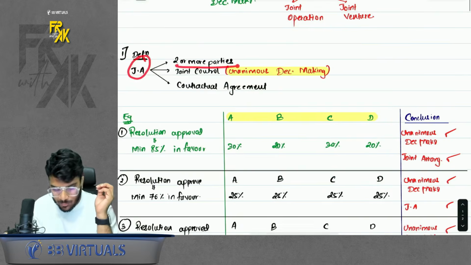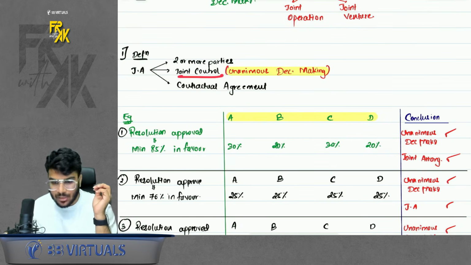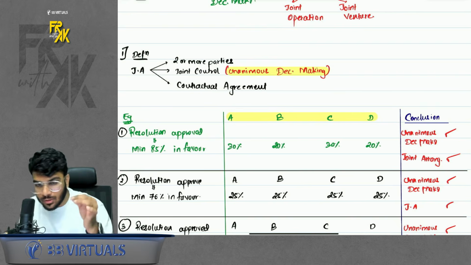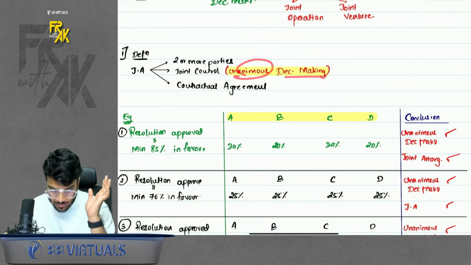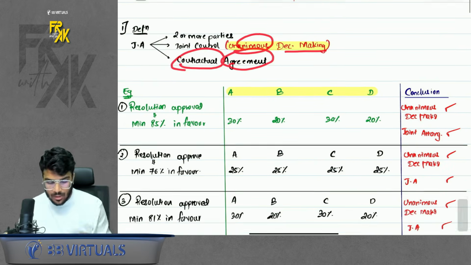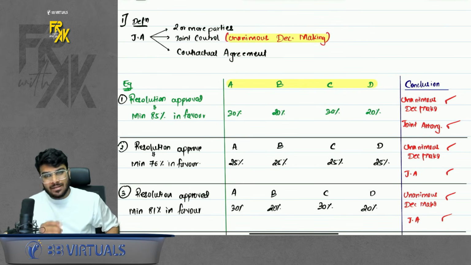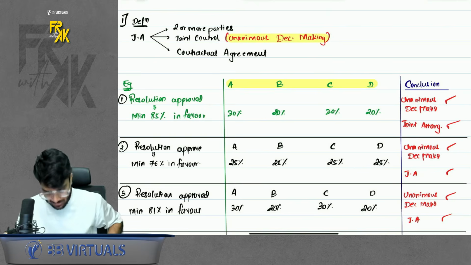So here there are two or more parties. Here there should be joint control. What is the meaning of joint control? How many ever parties are involved, they all should have unanimous decision making. And third, there should be a contractual agreement. So we understood what is unanimous decision making. That means if we want to pass a resolution, all parties should agree. That is unanimous decision making.